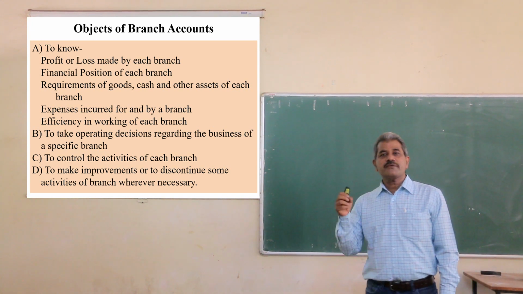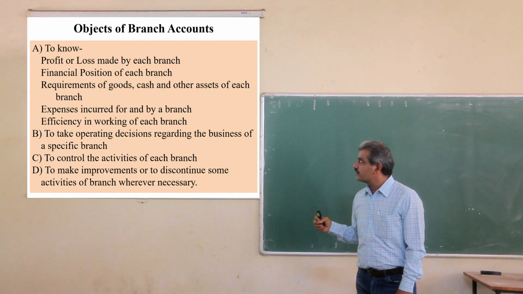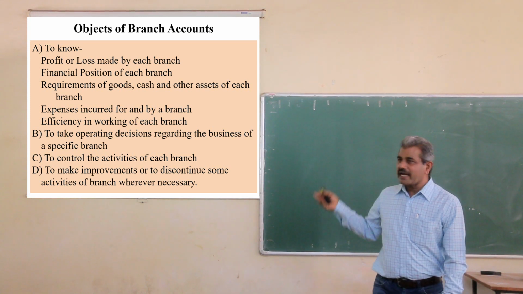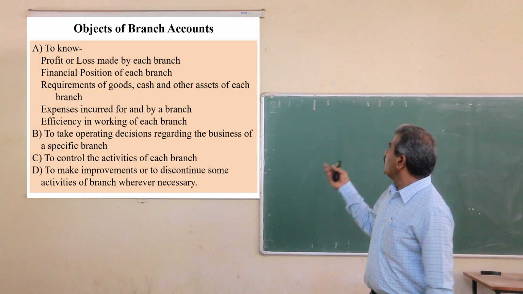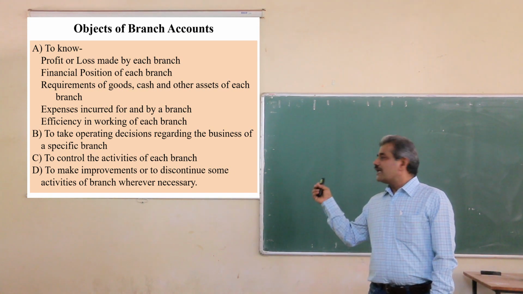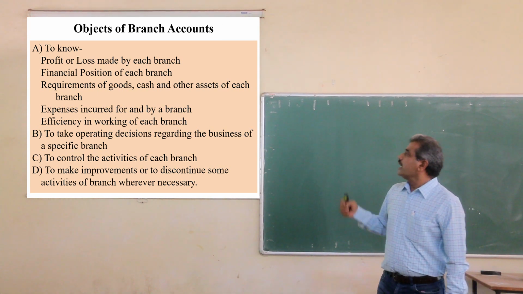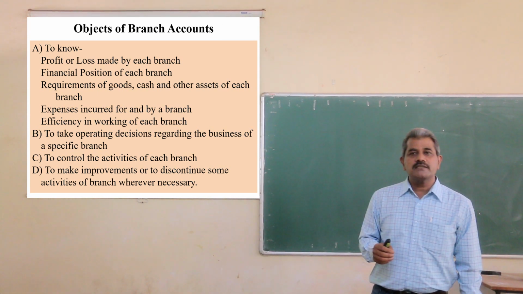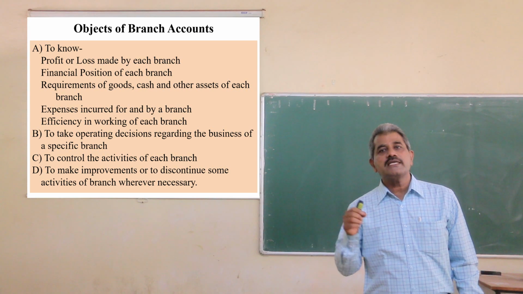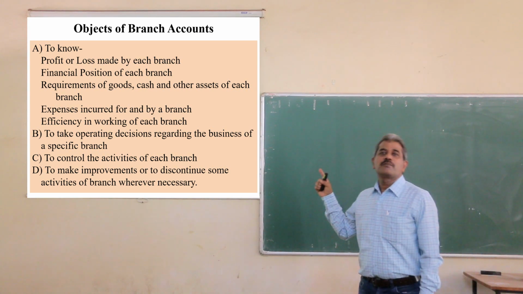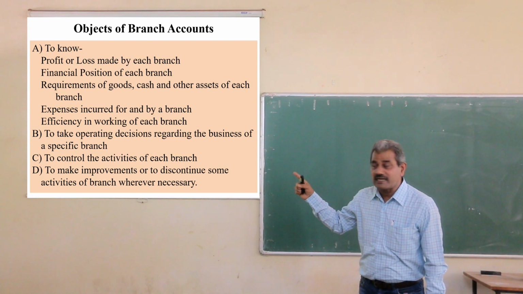Second is what is the financial position of the branch, requirement of goods, cash and other assets of each branch, expenses incurred by the branch, and efficiency in working of each branch. To know all these items is the objective of preparation of branch accounts separately.